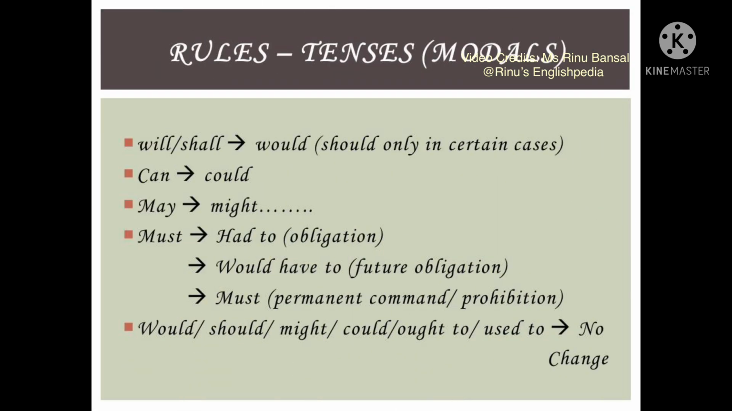Now let us talk about the modals. The modals will and shall will generally change into would. Should is only used in certain particular cases when there is some kind of advice or moral obligation. Can changes into could, may changes into might, must may change into had to if it is an obligation, or would have to if we are talking about some future obligation, and sometimes it will also remain must if we are talking about some permanent command or some kind of prohibition.